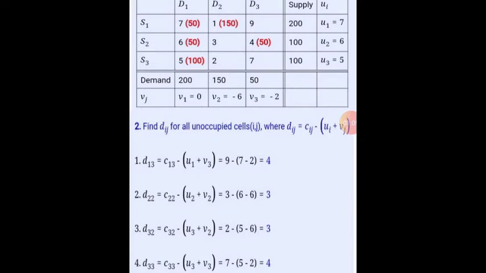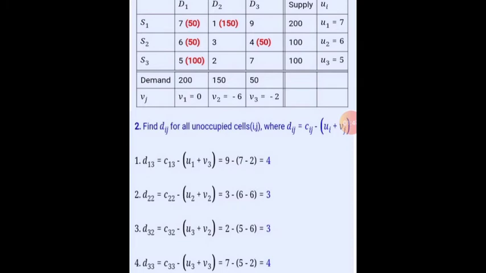So number 2, d sub 2 2 is equal to c sub 2 2, read as the second row, second column, which is 3, minus u sub 2 plus v sub 2, in which our u sub 2 is 6 and our v sub 2 is negative 6. So we have 3 minus 6 minus 6, or the result is 3.